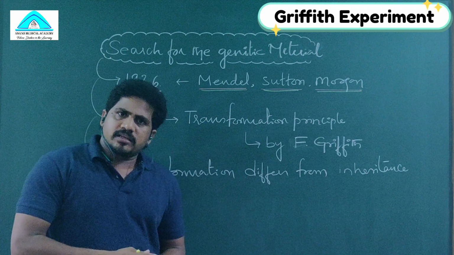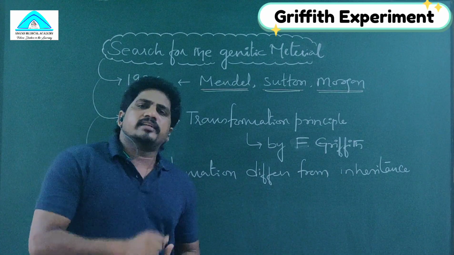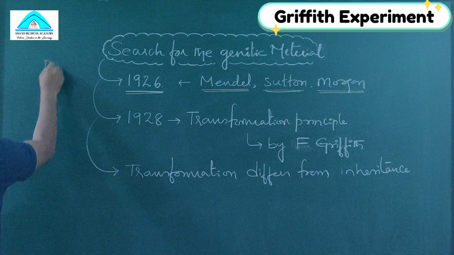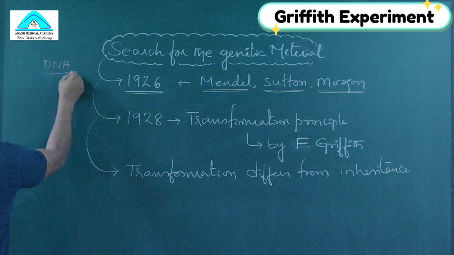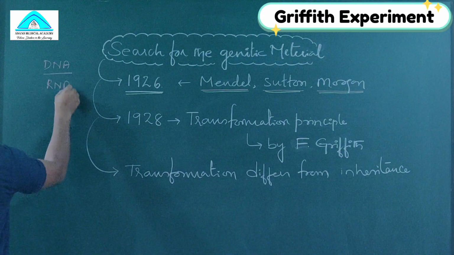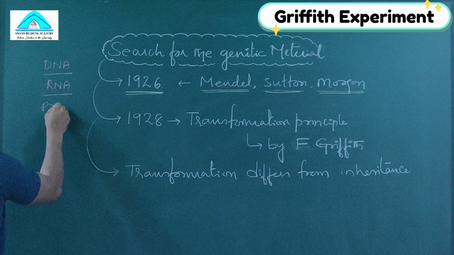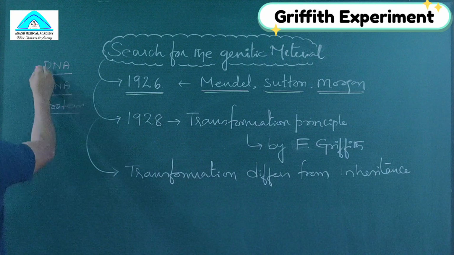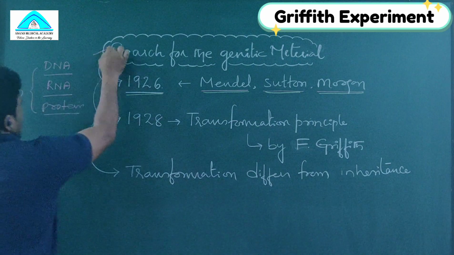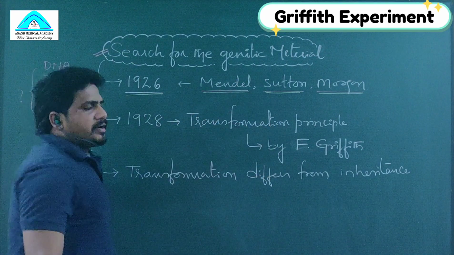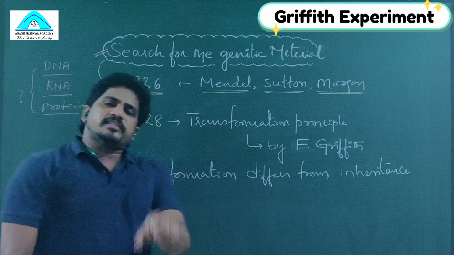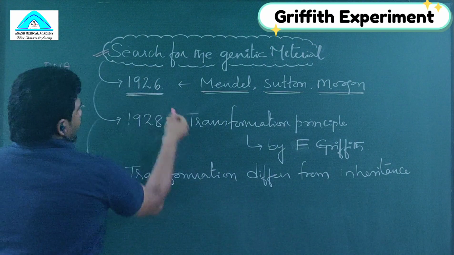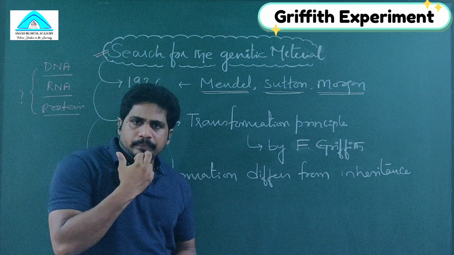So many geneticists searched for what exactly the true genetic material is: DNA, or RNA, or protein, or something other than these three. They did not know exactly. This was called the search for the genetic material. The true search happened in 1926, but they did not find it.